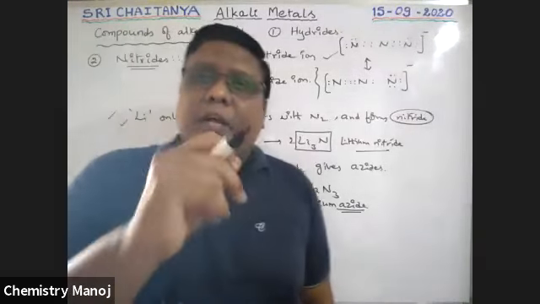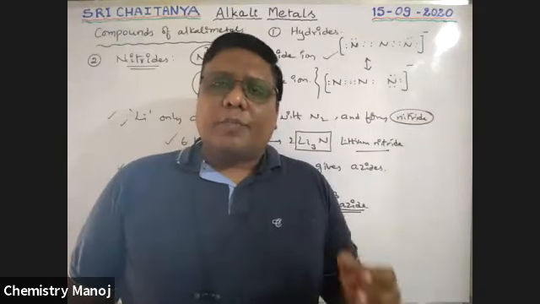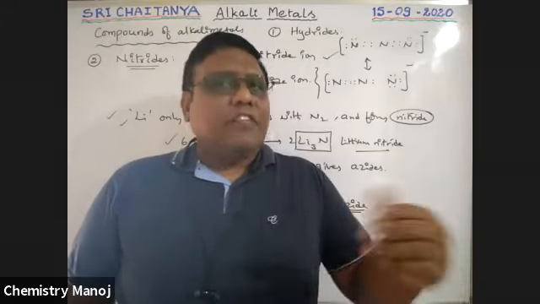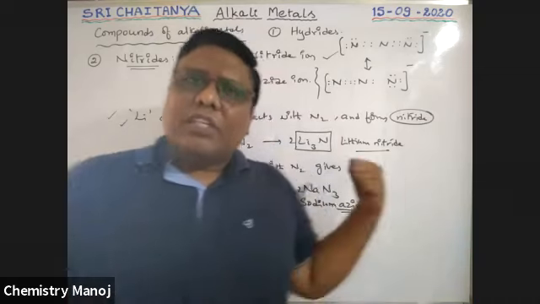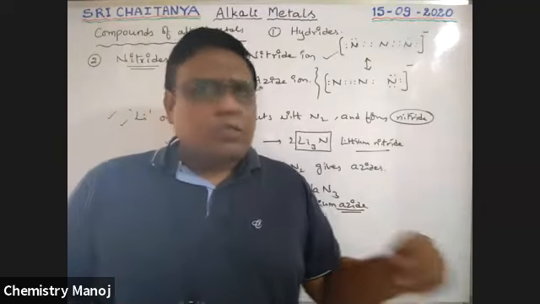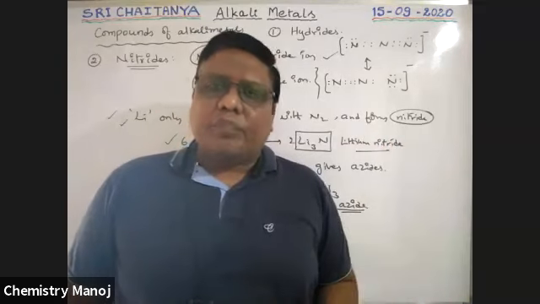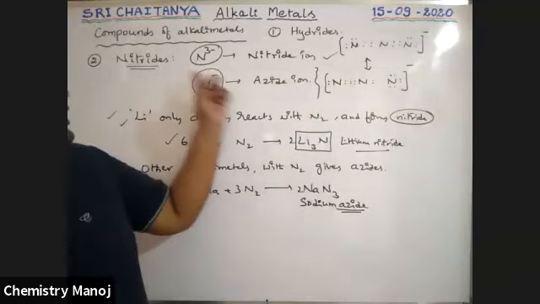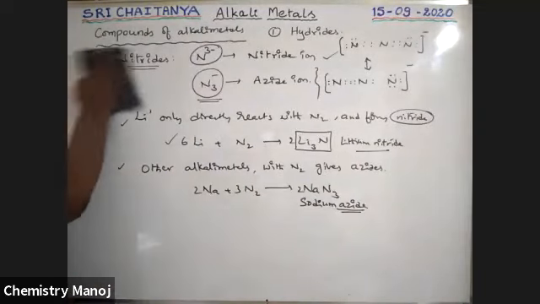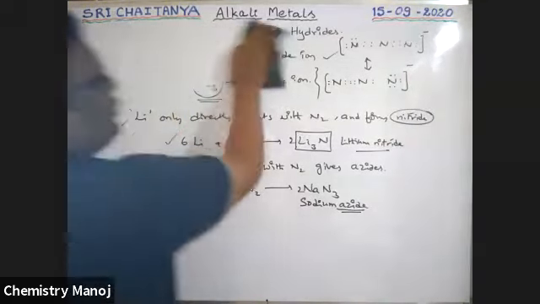Boys, this is the anomalous property of lithium. Anomalous means special behavior. At last we will discuss how lithium behaves differently from the rest of the alkali metals. Lithium gives nitride, but other alkali metals give azides. No doubt, these are separate reactions, so please keep in mind that lithium only gives nitride. This is about nitrides. The alkali metal lithium in particular gives nitride, others give azides.